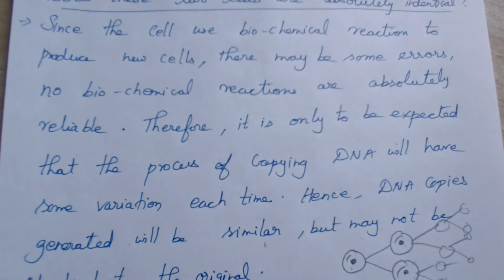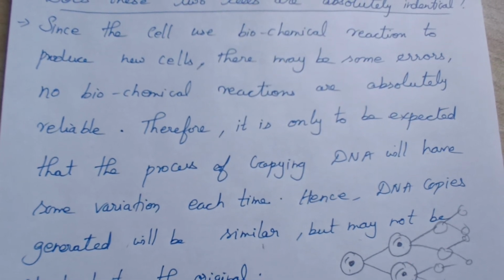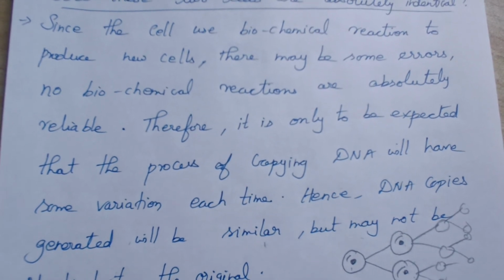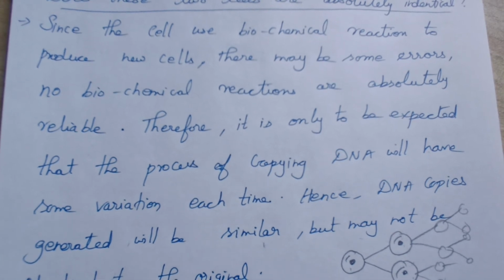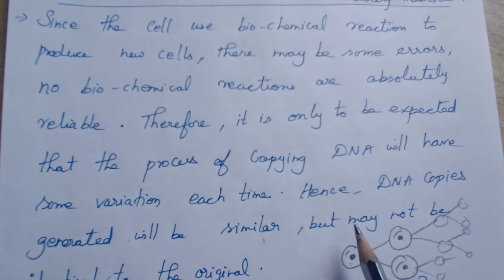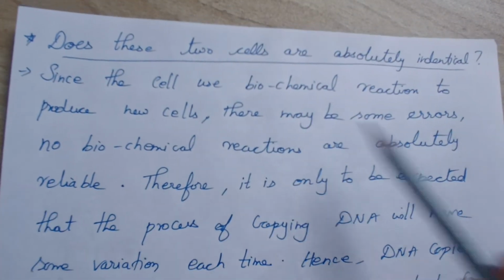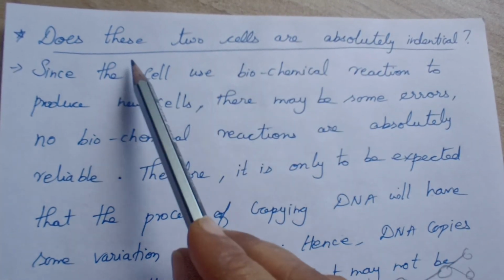So I have the introduction part: how does DNA copying in a cell produce variation? I have given it as a question and answer. I have given everything as a simple question and answer, so that you are able to answer. Hence DNA copies generated will be similar but may not be identical to the original. These are all the questions asked in the book itself, in the paragraph.